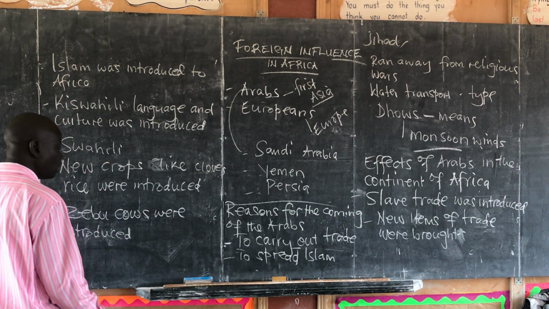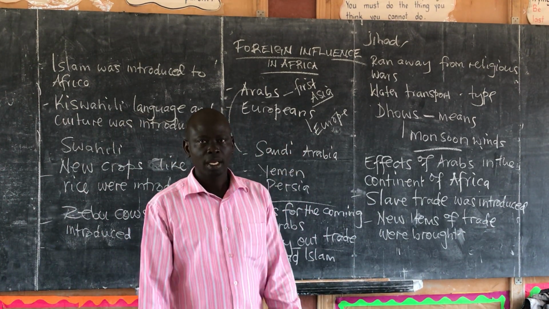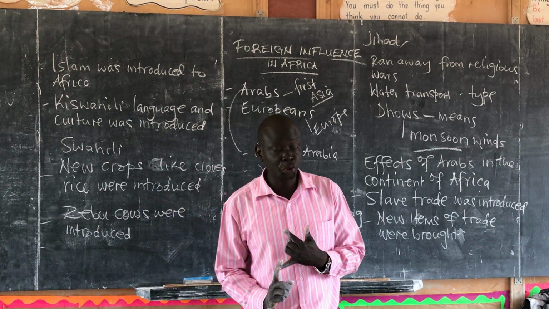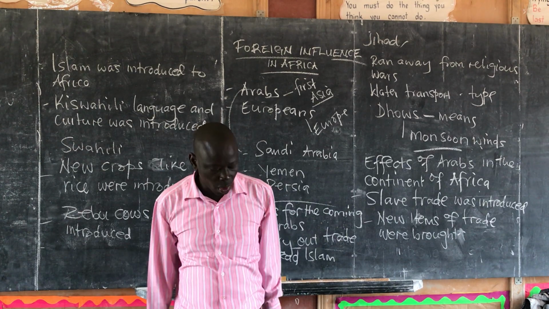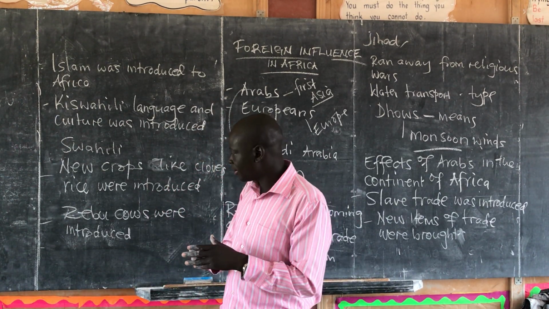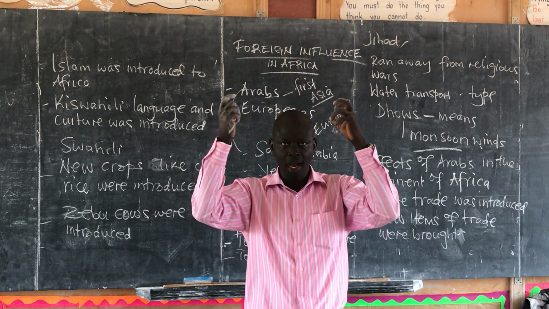Don't confuse the zebu cows with the longhorn cattle. The longhorn cattle were brought by the Bachwezi. Those are the ones commonly known as the Ankole cows. They were brought by them. But the Arabs got what we call the zebu cows. They have short horns.